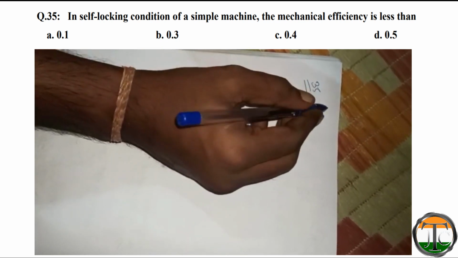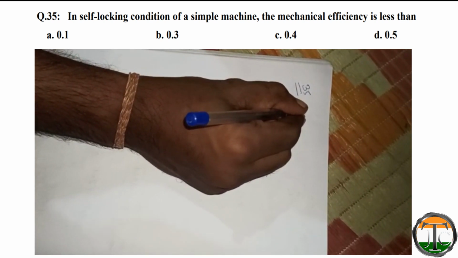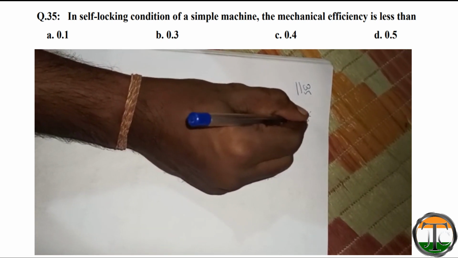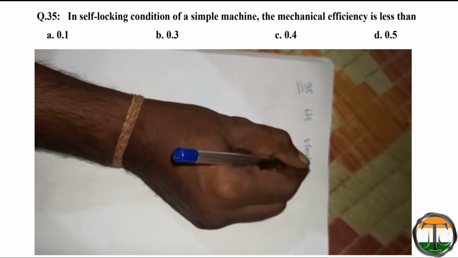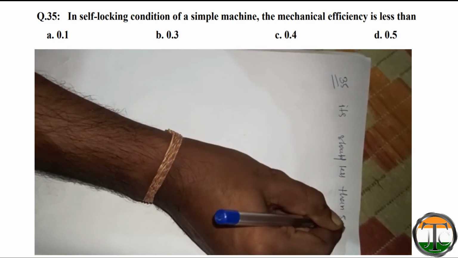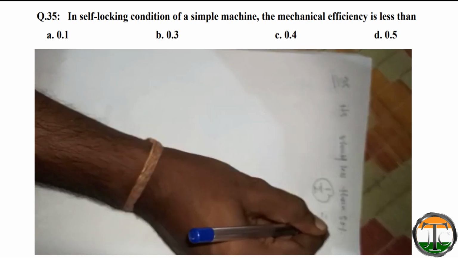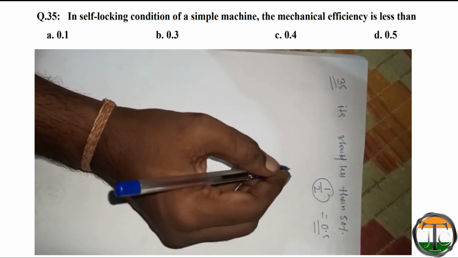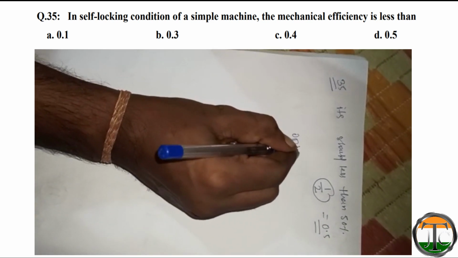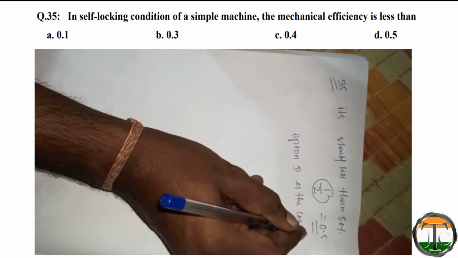So it is a remembering question, and this value should be less than 50%, which is equal to less than half, which is equal to less than 0.5. So option D is the correct answer.